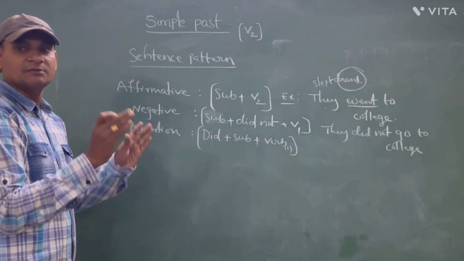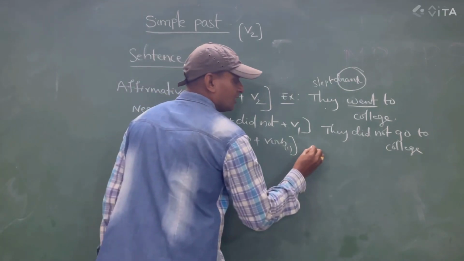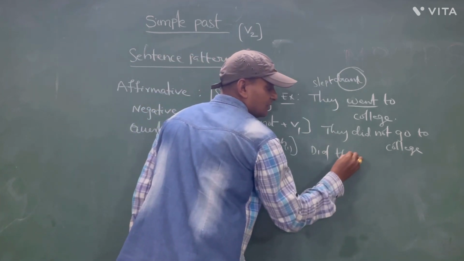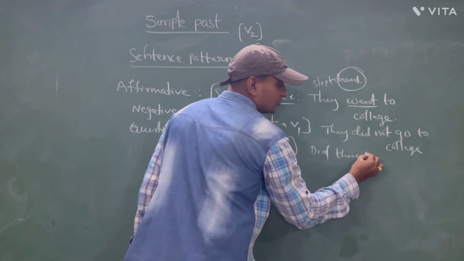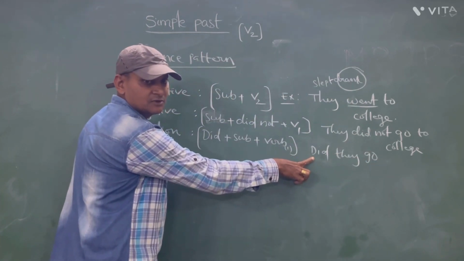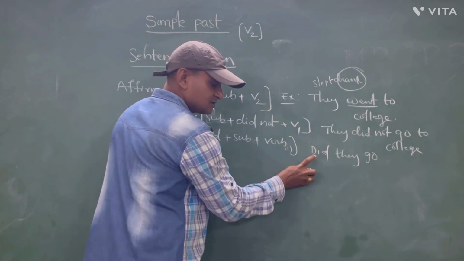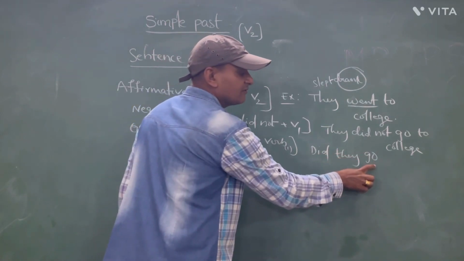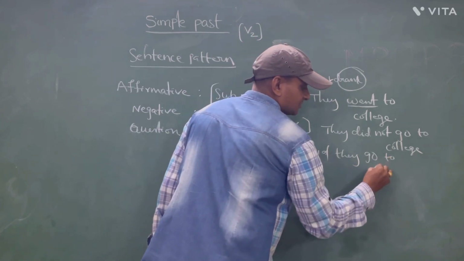Now tell me the same sentence in question format in simple past. Did, subject is they, main verb is go. Don't write went. Here did is in second form, so you should not write go in second form. If the helping verb is in second form, the main verb must be in the first form. Did they go to college?